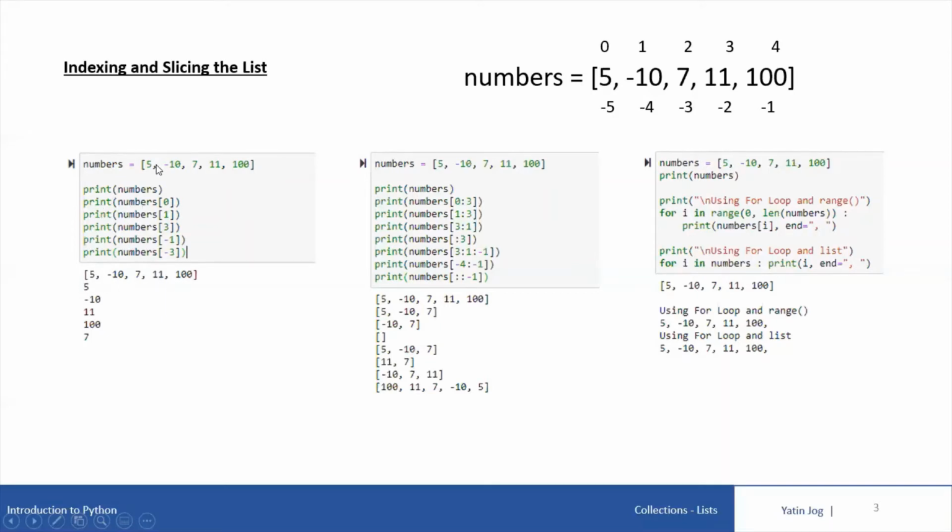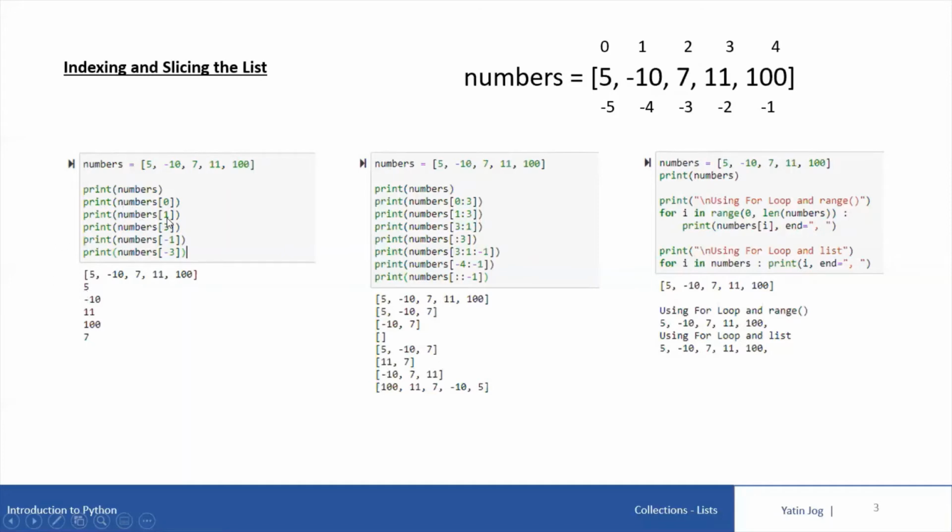Now, if I want to print a specific value present at a specific index, I can mention that index in the square brackets. So I can say print numbers of 0, meaning the value present at 0th index. The value present at 0th index is 5, so it will print 5 on the screen.